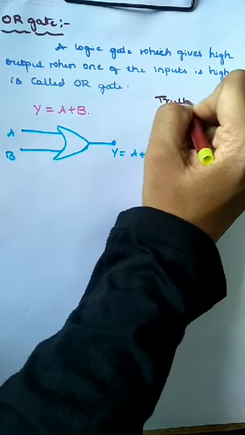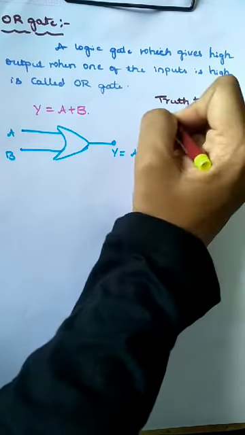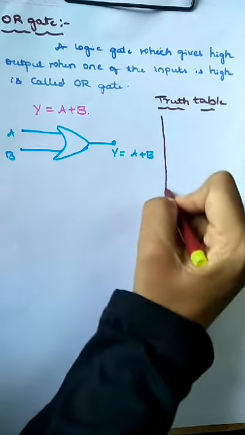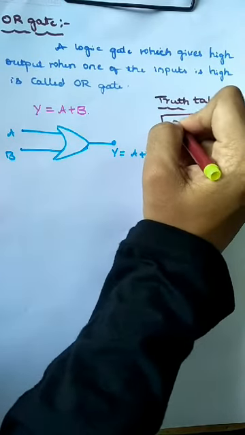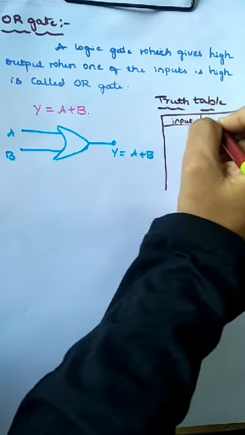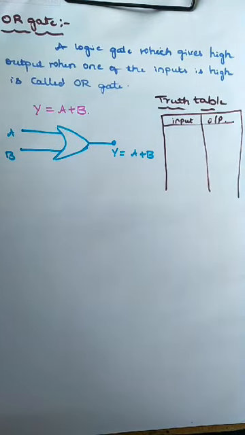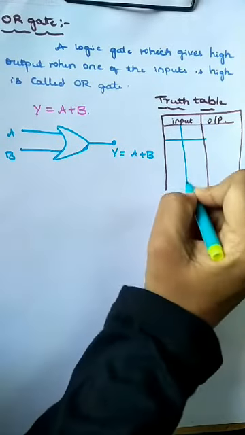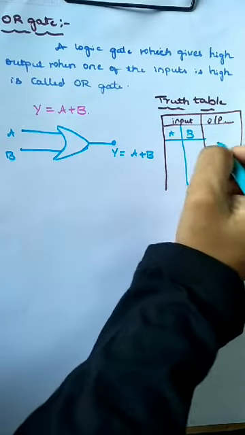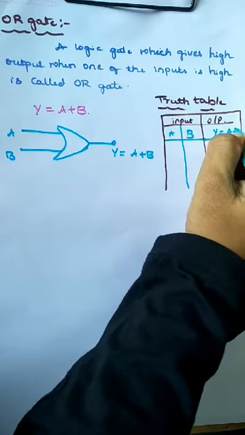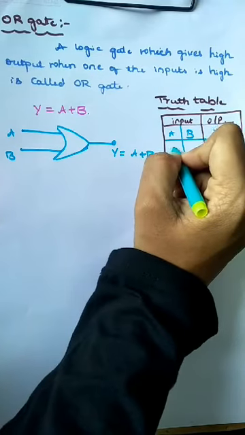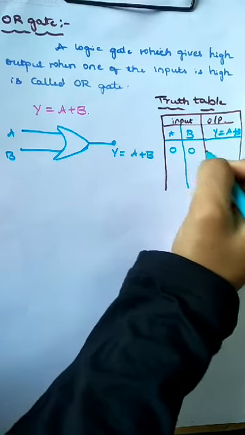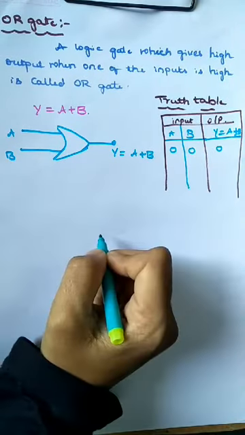So this is the truth table. This one is input, this one is output. The inputs are A and B. The output is Y is equal to A plus B. Now again start with the combinations. If A is low, B is also low, the output is also low.